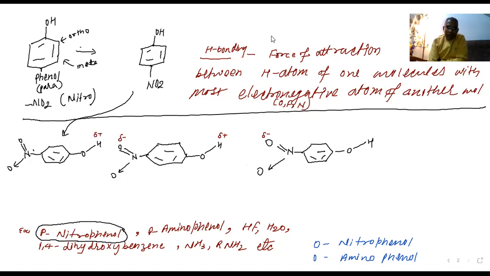Now, you see, polarity develops in the molecule. The hydrogen atom and the most electronegative atom are going to form intermolecular hydrogen bonding. Since this bond is between two different molecules, this is the first molecule, this is the second molecule, this is the third molecule. So what do we name this bonding? Intermolecular hydrogen bonding.